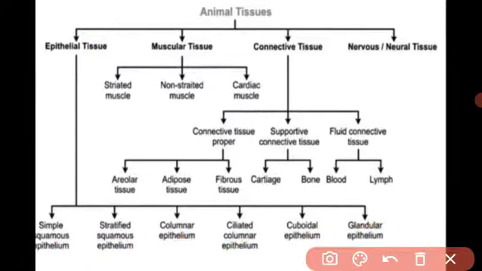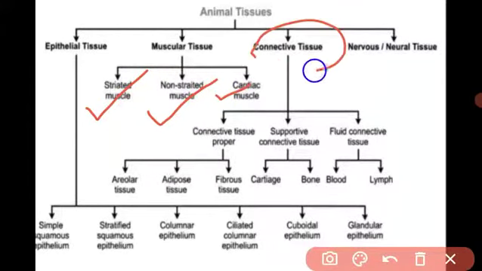But in our 7th standard syllabus we have squamous epithelial, columnar epithelial, ciliated columnar epithelial, and cuboidal epithelial tissue. Got it? Muscular tissue also has 3 types: striated, non-striated, and cardiac muscle. Got it?